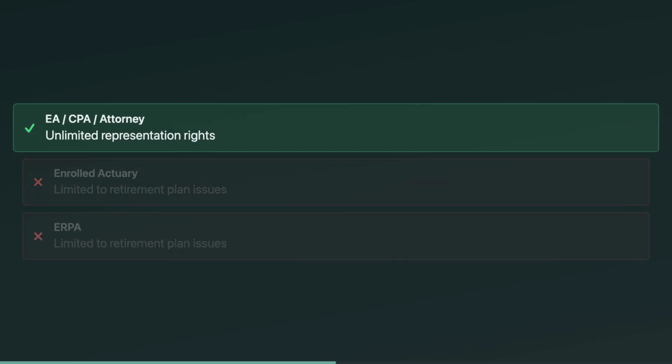Here's how the exam tries to trick you. It uses the word enrolled to bait you. Enrolled actuaries are enrolled by the Joint Board for the Enrollment of Actuaries, but their practice is limited, mainly to employee retirement plan areas under specific code sections. Same idea for ERPAs, enrolled retirement plan agents. They're real, but their authority is narrow and retirement plan focused.